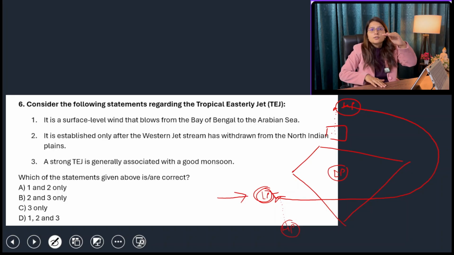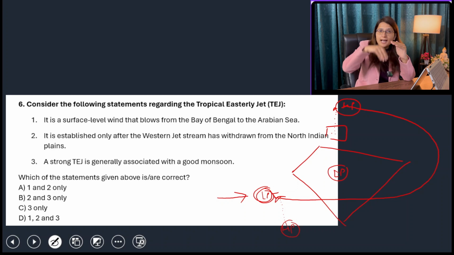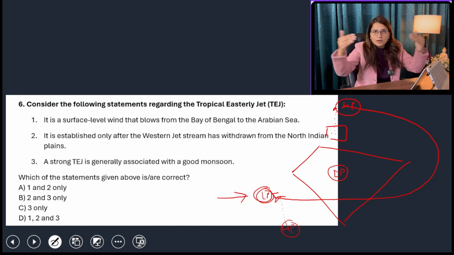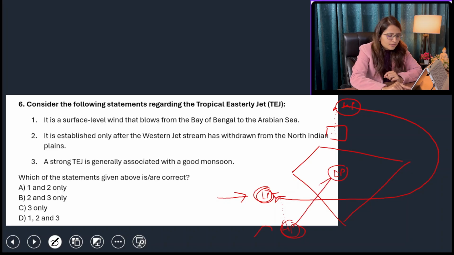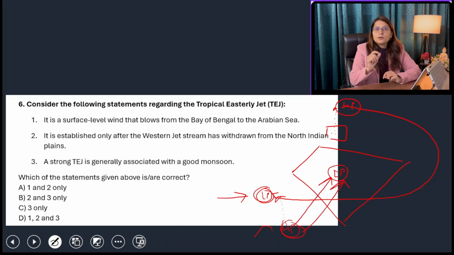This is your surface area. So this low pressure will ultimately send these winds to this high pressure area because it has nowhere to go. From all directions in the horizontal manner, every wind is coming towards this low pressure. It cannot go upward because of the gravity of the earth, so all the air molecules will go downward, making this high pressure even higher. And as the pressure gradient is more, if the difference between high pressure and low pressure is more, then the speed of the winds will be more. So if high pressure has become higher, the speed of the wind will be more, and they will take more moisture with them, and there will be more rainfall, and there will be a good monsoon.